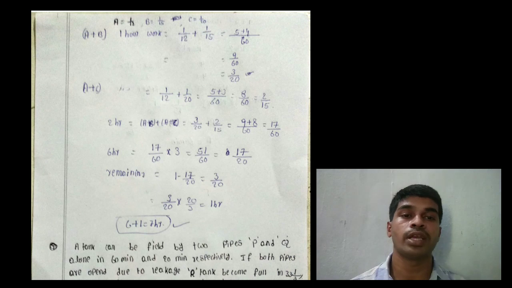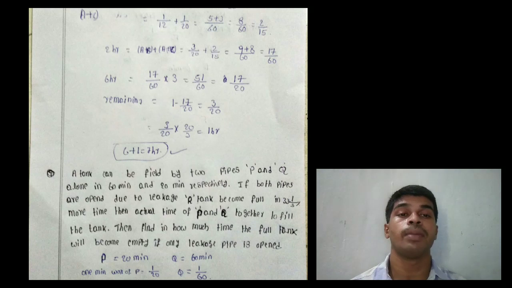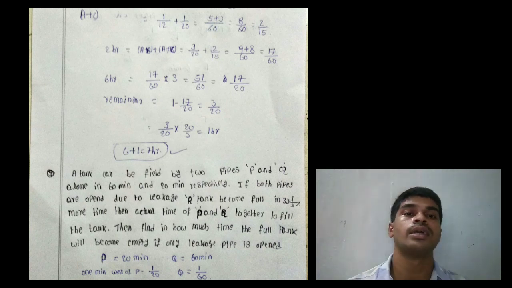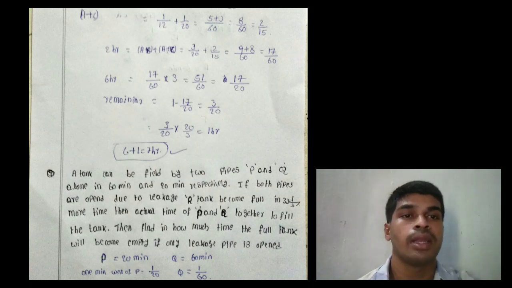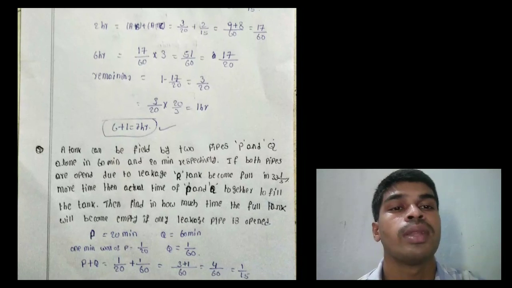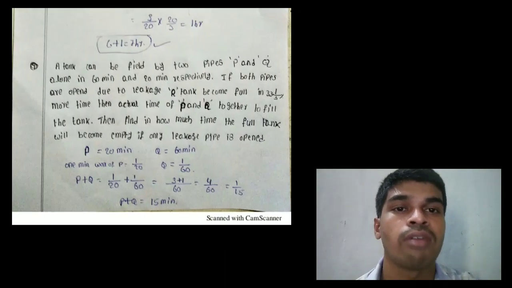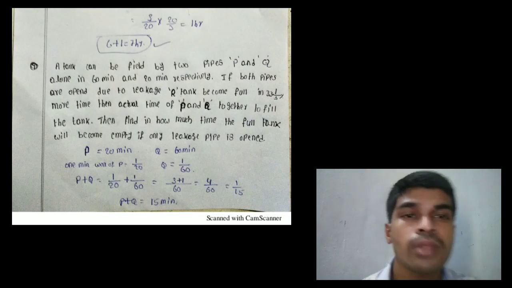That means remaining work is 1 minus 17 by 20, that equals 3 by 20. 3 by 20, what can do it? AB. First hour AB, second AC, third hour AB, fourth hour AC, fifth hour AB, sixth hour AC, seventh hour again AB is completed. AB completes 3 by 20 in 1 hour, that equals 6 plus 1, that equals 7 hours. Next problem, last problem.